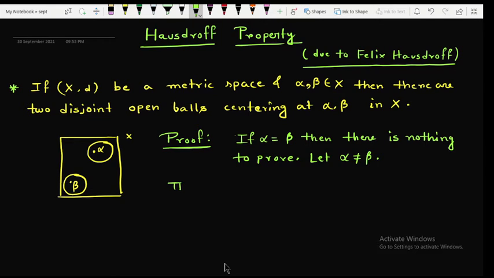Then d of alpha comma beta, since alpha and beta are distinct, the distance between alpha and beta is always greater than 0. Now let us take a radius small r, that is r less than half of d of alpha comma beta. Obviously r is greater than 0.